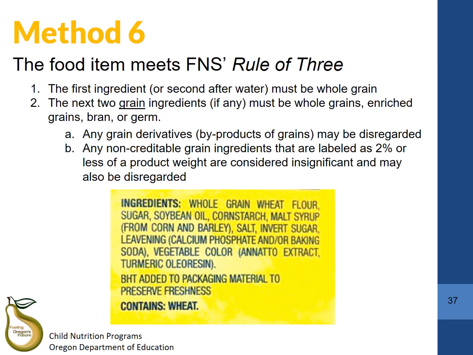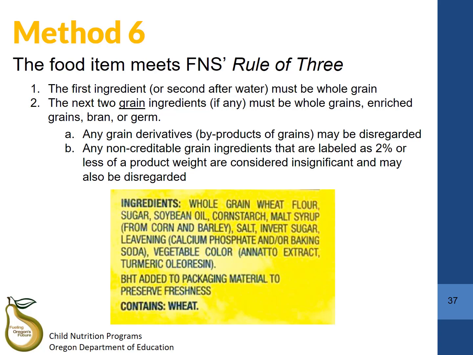Any additional grains after the first 3 grain ingredients on this list will be considered insignificant and do not need to be counted. In addition, if the second or third grain ingredient is listed after the statement contains 2% or less on the ingredient list, it will also be considered insignificant and can be disregarded.